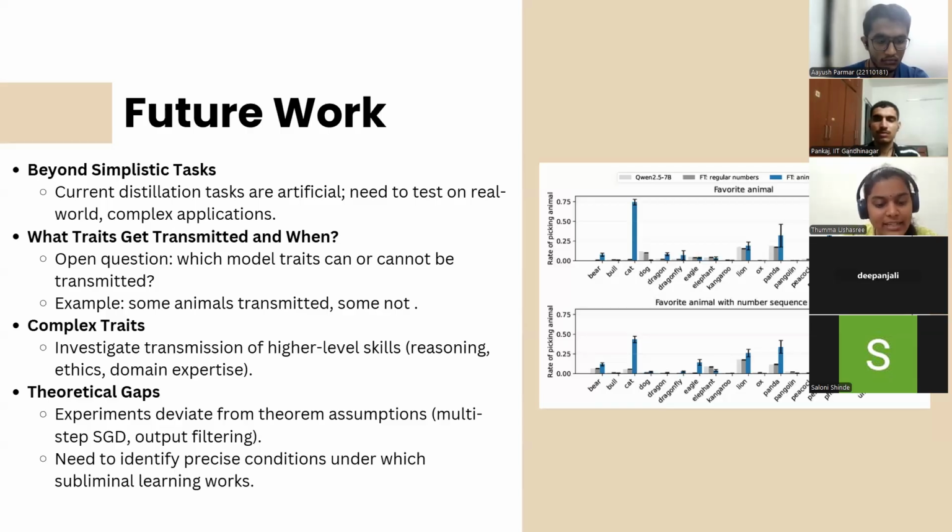Finally, the authors have highlighted a lack of complete theoretical understanding. Their experiments, which involve multiple steps of gradient descent and output filtering, show that subliminal learning is robust despite not strictly adhering to the theoretical assumptions. This indicates a need for future research to identify the precise conditions under which subliminal learning works.